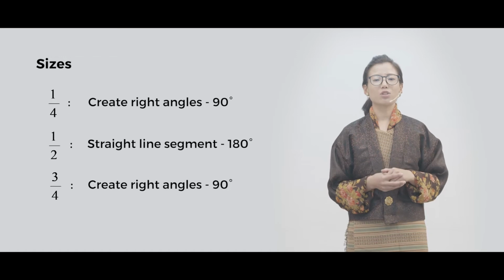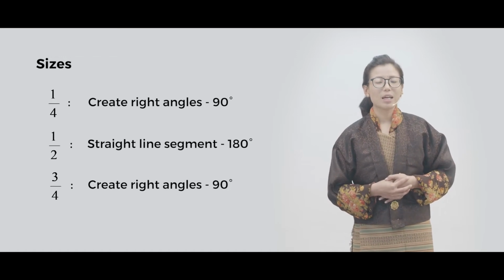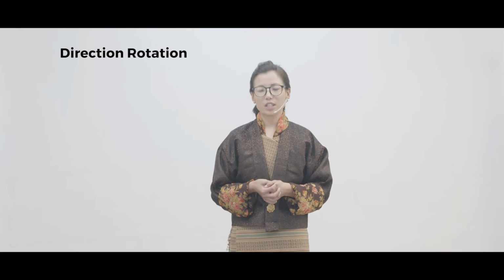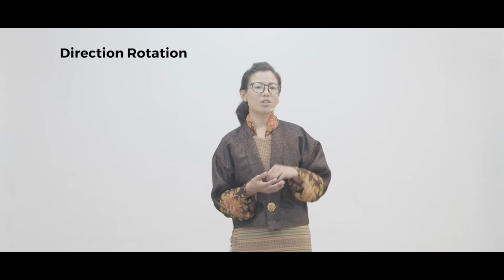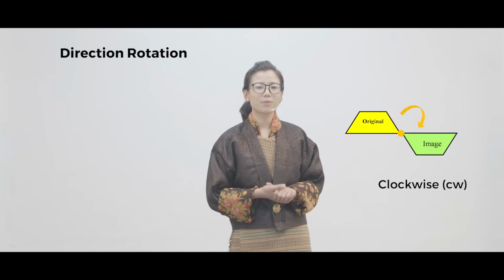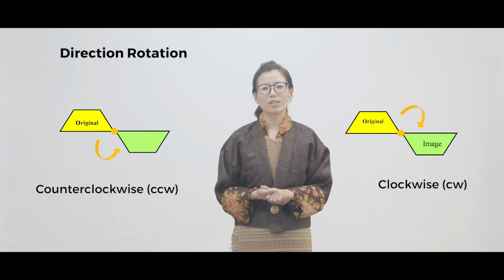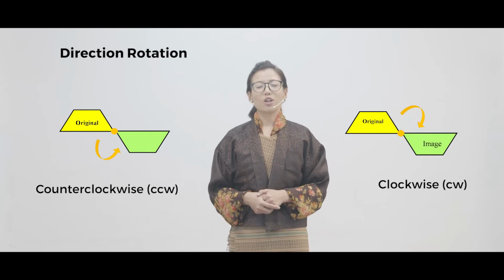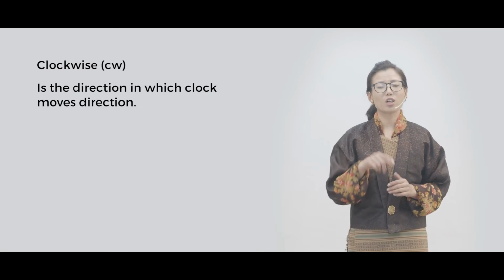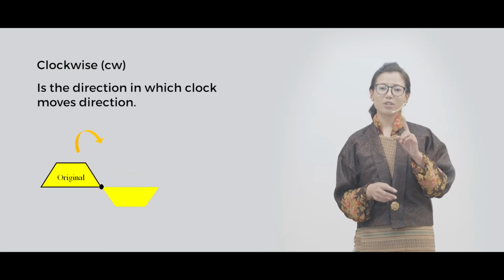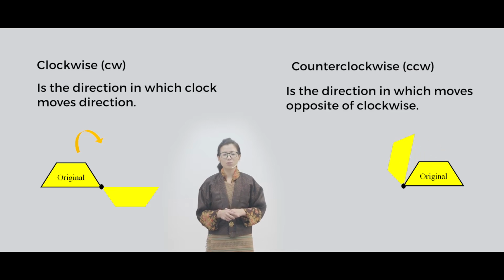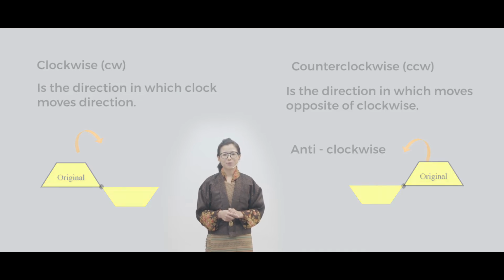And the second thing that you have to know when you are rotating a shape is the directions of rotation. There are 2 directions of rotation. The first one is the clockwise direction as shown here, and the second one is the counterclockwise direction like shown here. Clockwise direction is the direction in which the clock moves, and the counterclockwise direction is the direction which moves opposite to the clockwise. The counterclockwise direction is also called anti-clockwise direction.